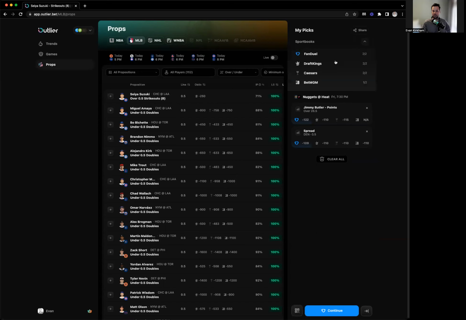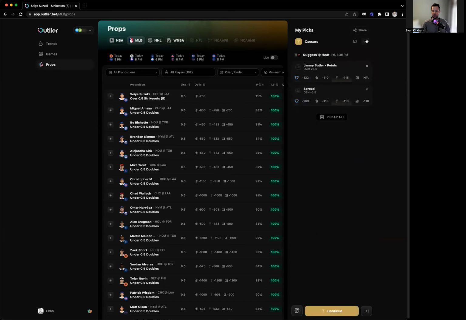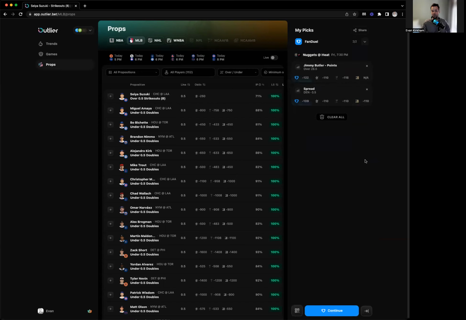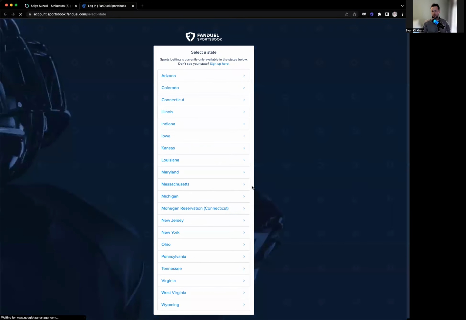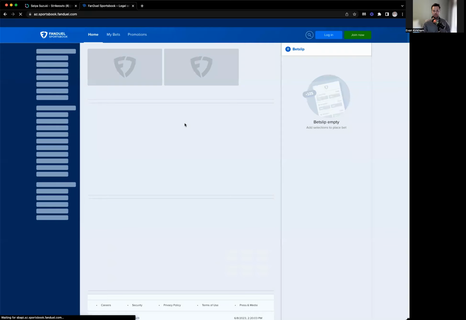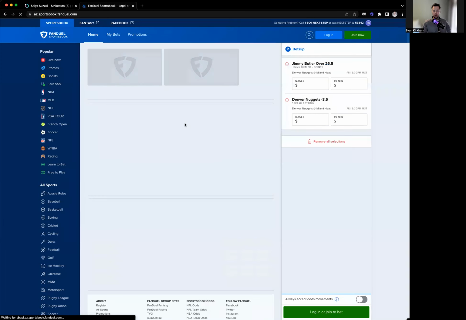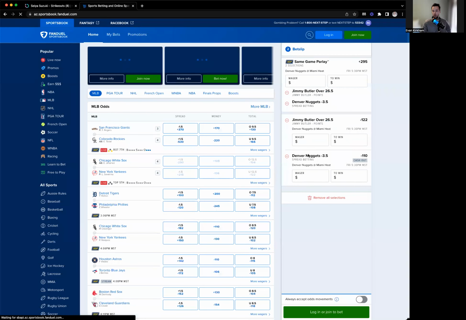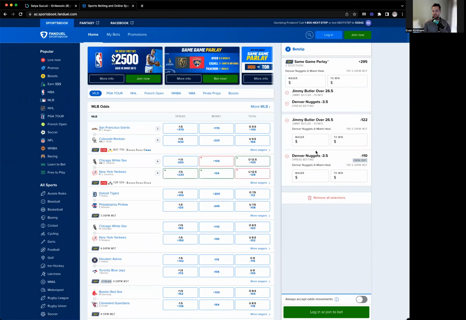And of course, if I wanted to just choose Caesars, I could do the same. If I wanted to choose MGM, I could do the same. Let's actually just stick with FanDuel here. Great. And then if I want to actually place these bets, I click continue. I choose my state. A little different flow on iOS, but choose my state. And check this out. I'm actually immediately taken to FanDuel's sportsbook, and both of those picks are placed in my bet slip, which is really cool.